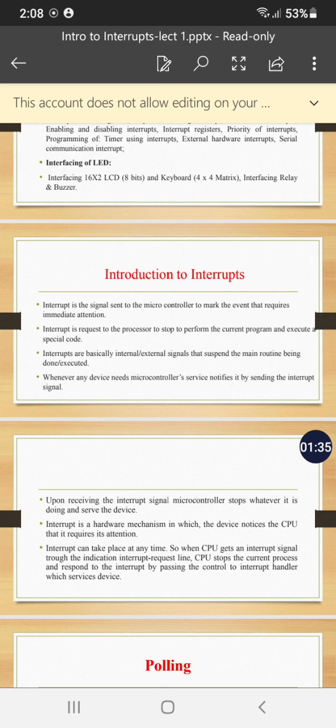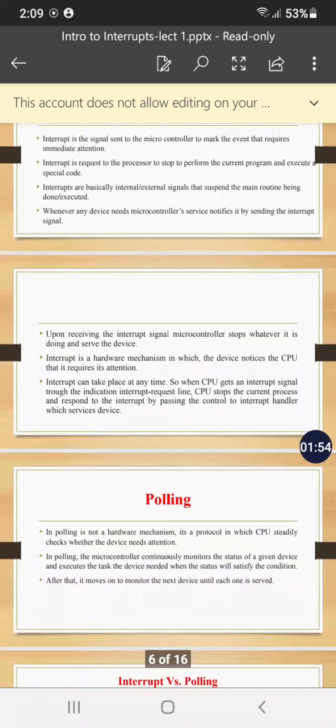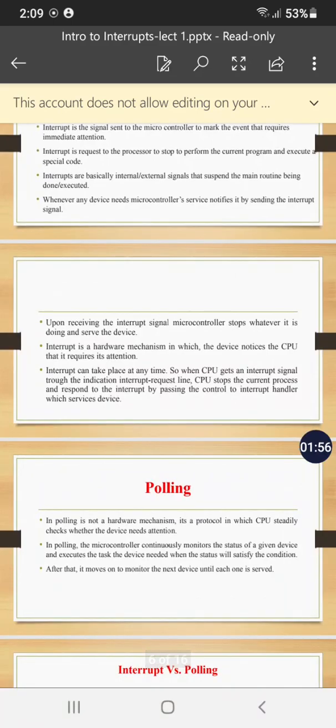An interrupt is basically used to notify the processor that some device needs immediate attention of the microcontroller. It is a type of signal through which you can intimate to the processor that it has to look after that particular interrupt.